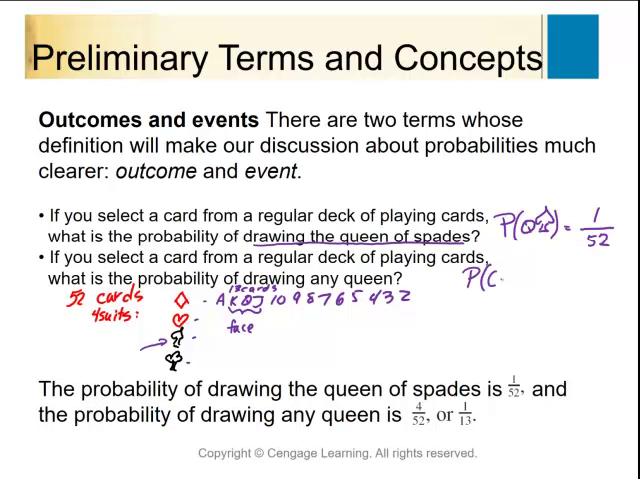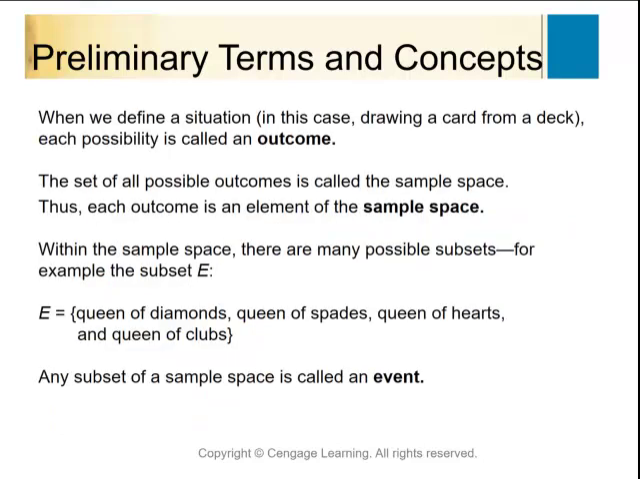So the probability of a queen would look like this. And there's a queen of diamonds, a queen of hearts, a queen of spades, and a queen of clubs. So there are 4 of those out of 52. Now this reduces down to 1 out of 13. And that is where they get these numbers here. So let's look at what's next.